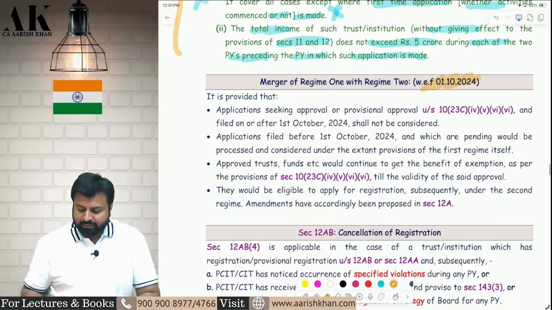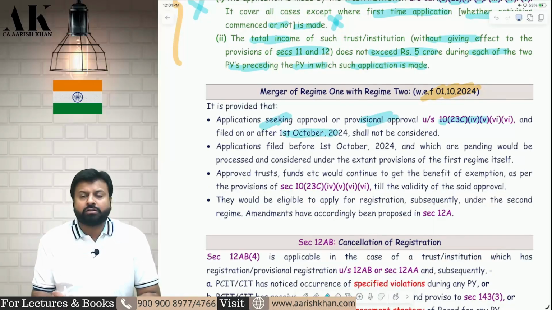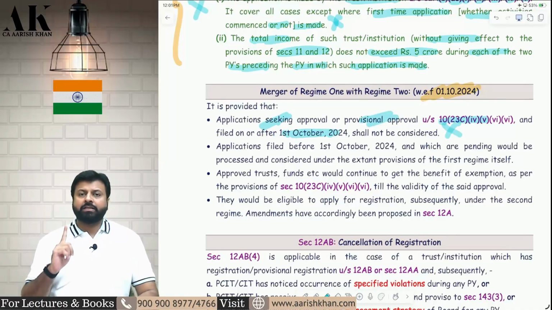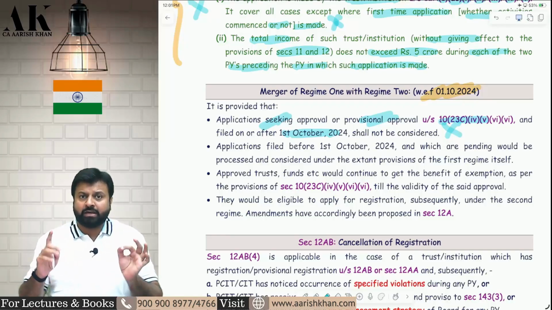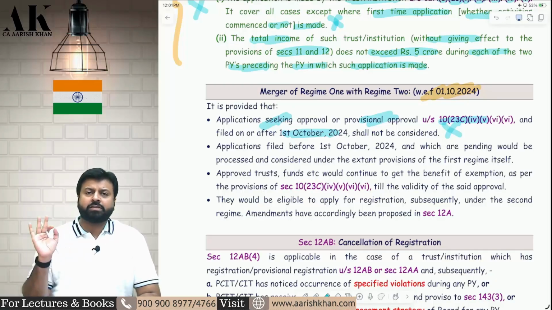It means the following things. If any person is making an application for regime 1 on or after 1st October 2024, that will not be considered. After 1st October 2024, everybody has to make an application under regime 2 only, 12AA, 12AB. You cannot make an application under 1023C after 1st October 2024. After 1st October 2024, the doors of applications are closed.